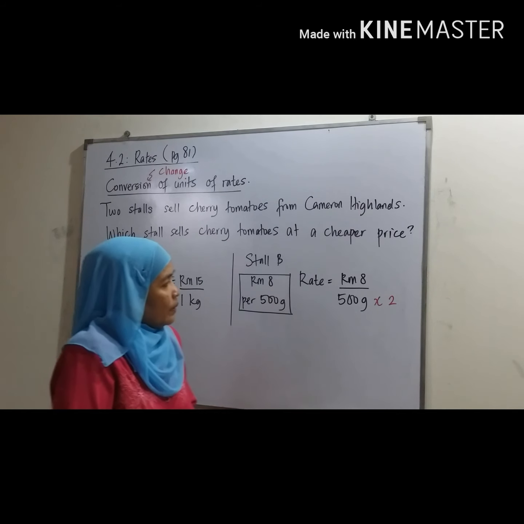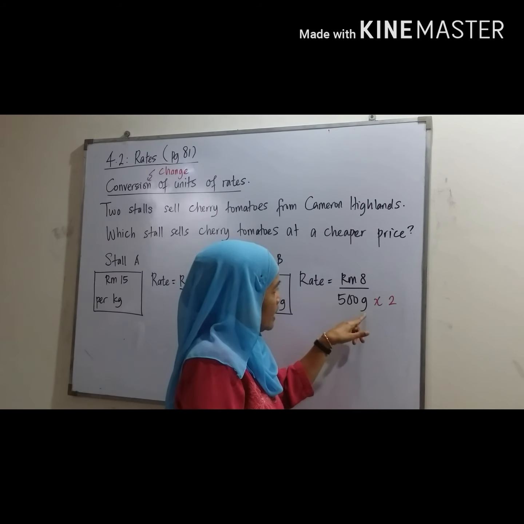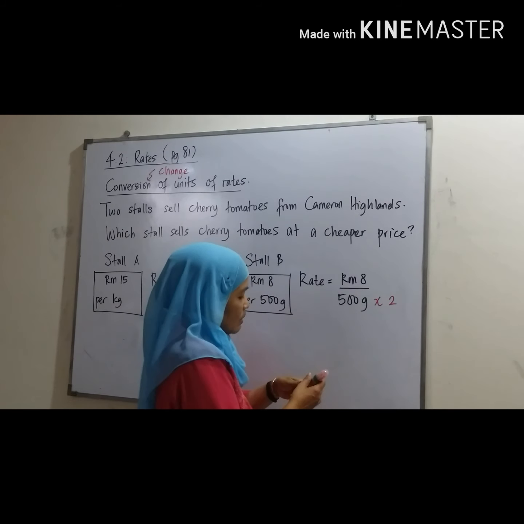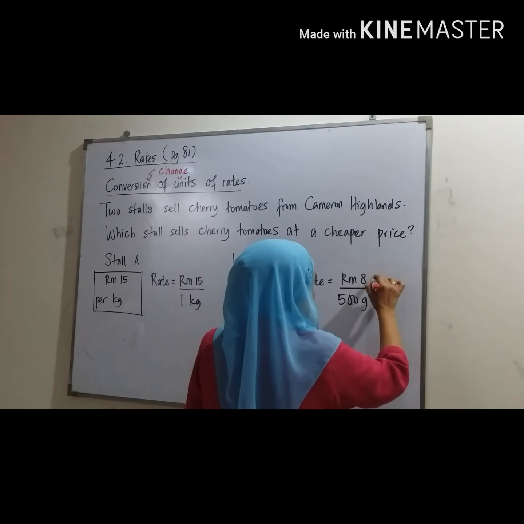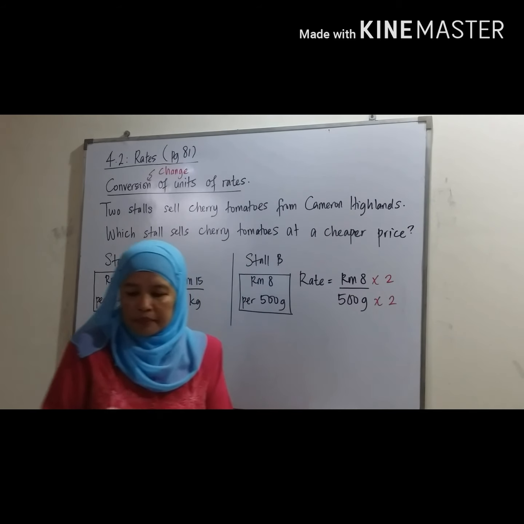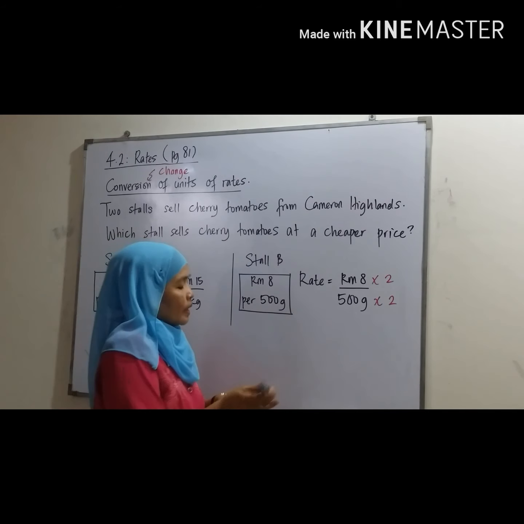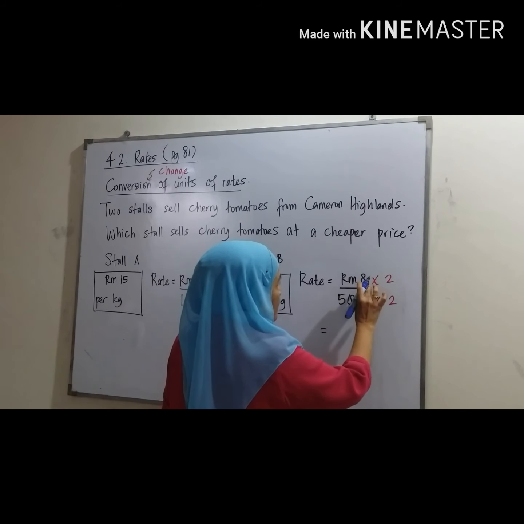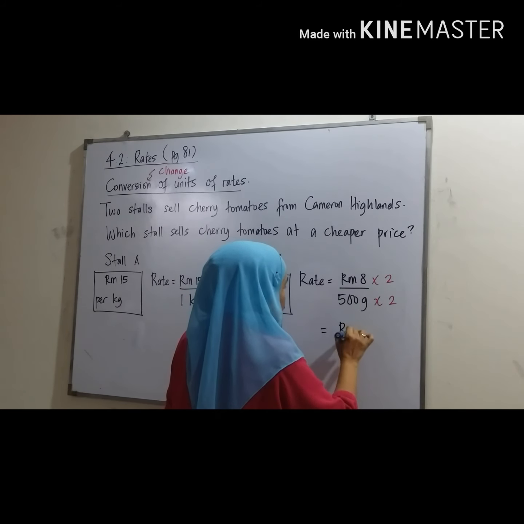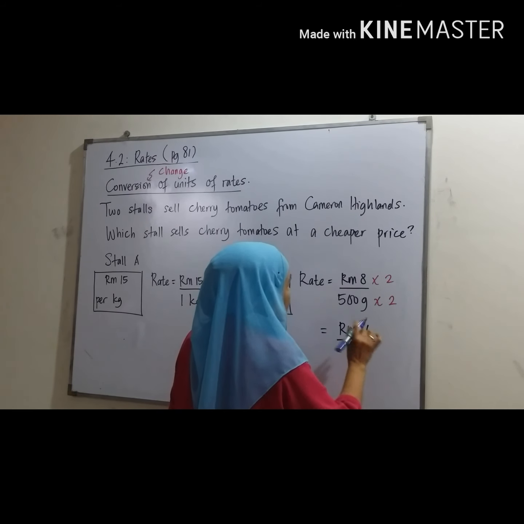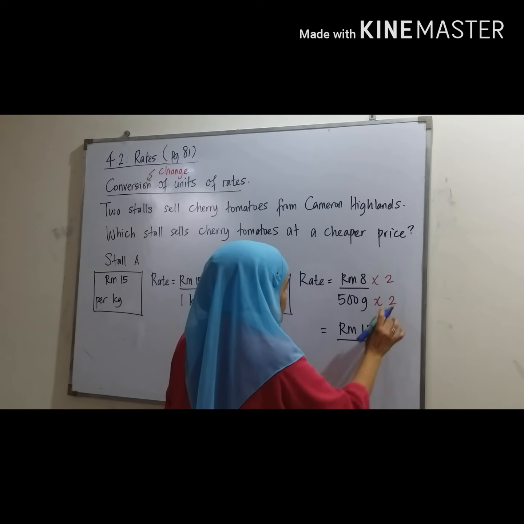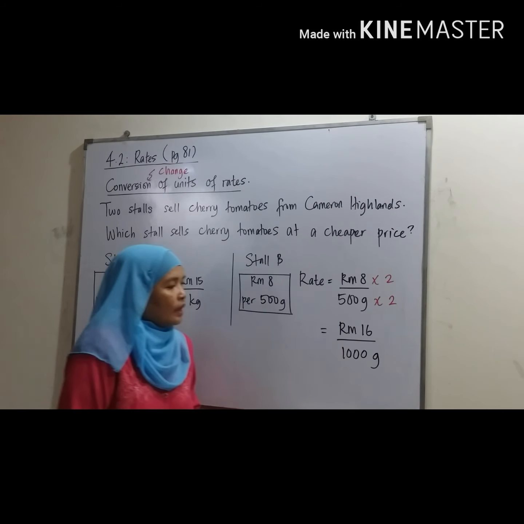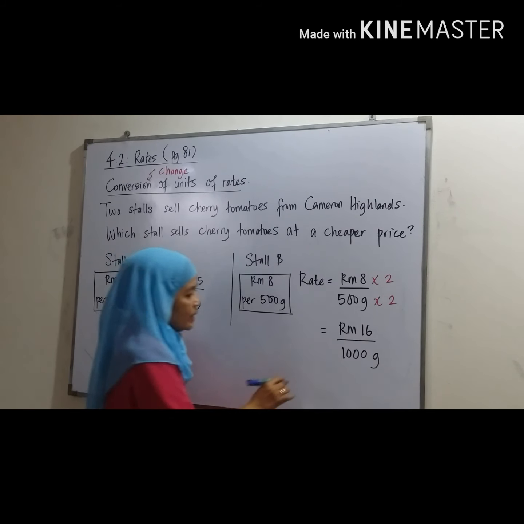If we multiply the denominator by 2, the numerator should be multiplied by 2 as well. So RM8 times 2 is RM16, and 500 gram times 2 is 1000 gram. 1000 gram is 1 kg.